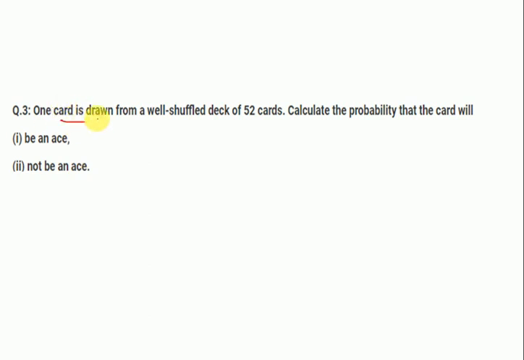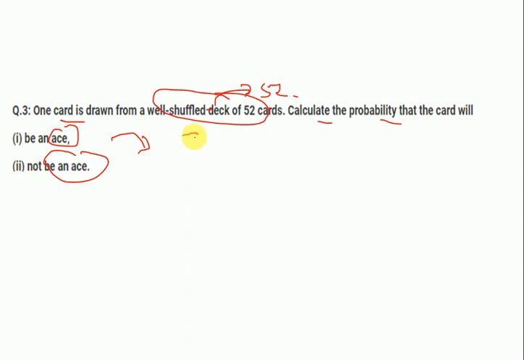One card is drawn from a well shuffled deck of 52 cards. So they have given that 52 cards are there in the deck of cards. Calculate the probability that the card will be an ace and not be an ace. Okay, so any one card is drawn, right? So total outcomes are 52, right? And favorable outcomes.